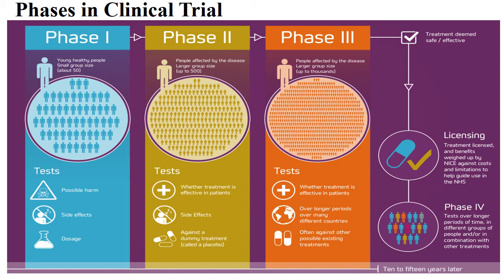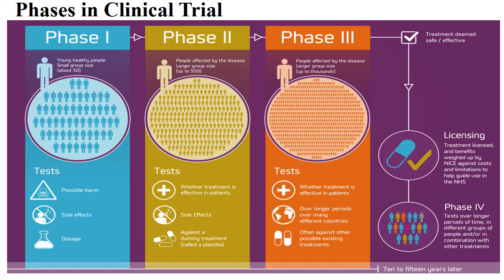Now we'll study the clinical trial in a bit more detail. It has three phases, actually four phases are there. Actually, even before that, there is a preclinical phase.